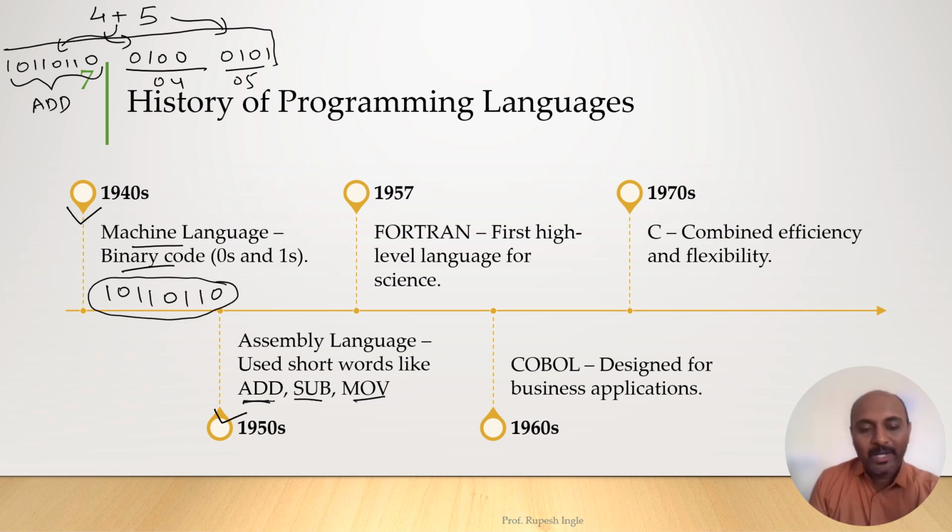If you want to do subtraction, it is easy to remember SUB to tell the computer to subtract. If you want to move data from one location to another, it is easy to remember MOV for the move operation. To understand this, we can take one example, the Intel 8086, which was introduced around 1976. The assembly code is specific to a processor, or its hardware architecture, so each processor has its own assembly code.